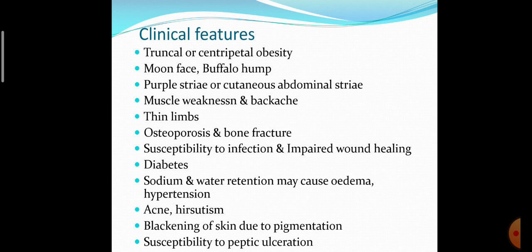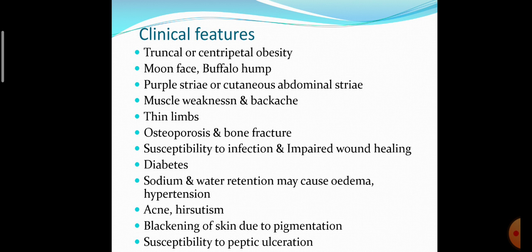Which are the clinical features of Cushing syndrome or Cushing disease? Truncal or centripetal obesity is produced because of redistribution of the fat. Then moon-like face or buffalo hump occurs because of this redistribution of fat.